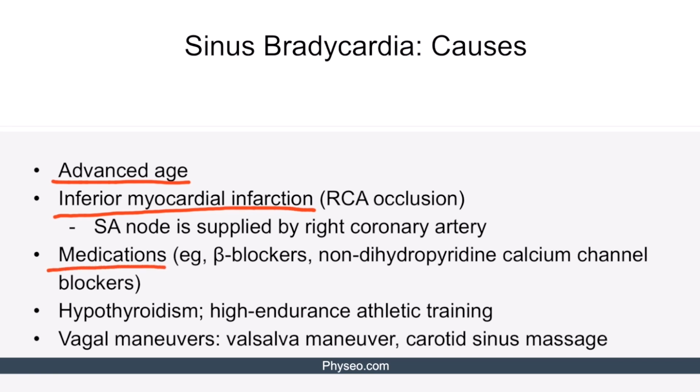Medications that inhibit SA node can also cause sinus bradycardia. These include beta blockers and non-dihydropyridine calcium channel blockers like verapamil and diltiazem. Hypothyroidism may cause decreased heart rate due to reduced sympathetic tone to the heart. High-endurance athletic training results in increased parasympathetic tone and therefore decreased heart rate at rest.